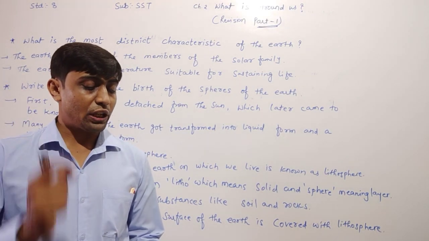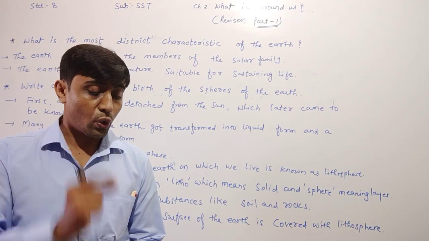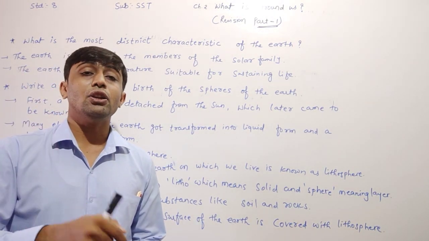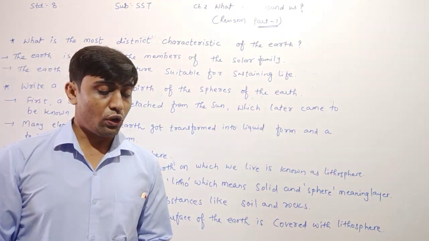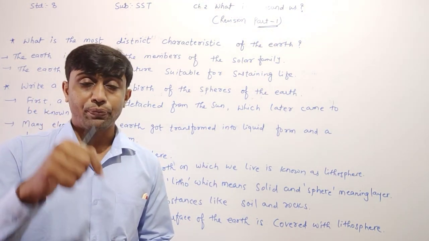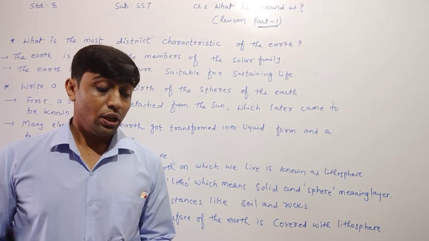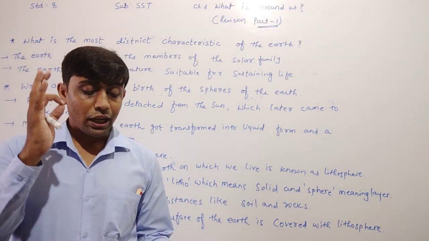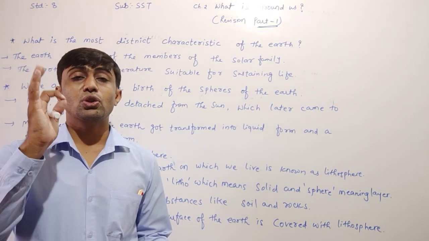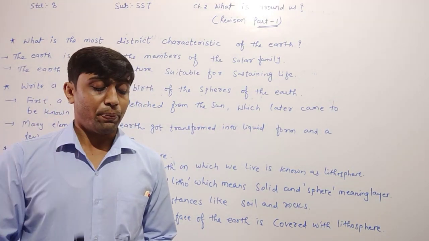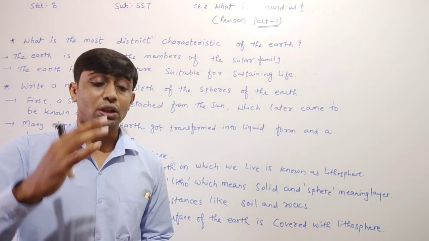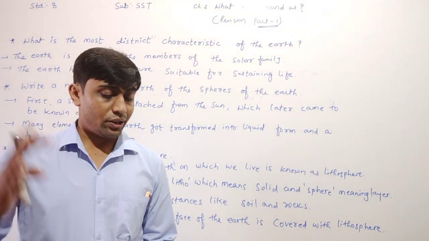Magma is always found in the core, deep in the interior of the earth. Apart from this, the interior of the earth also contains many gases.